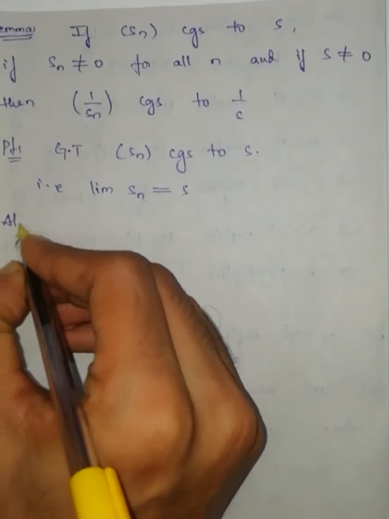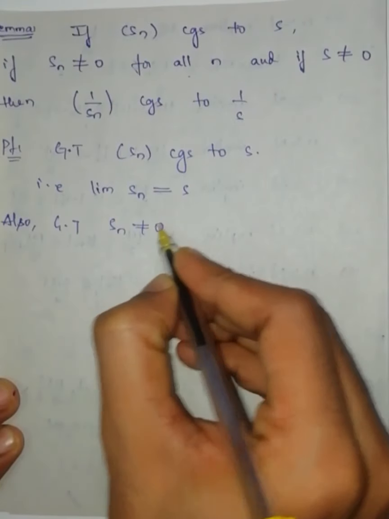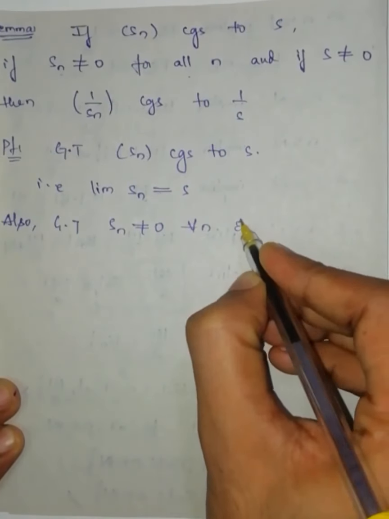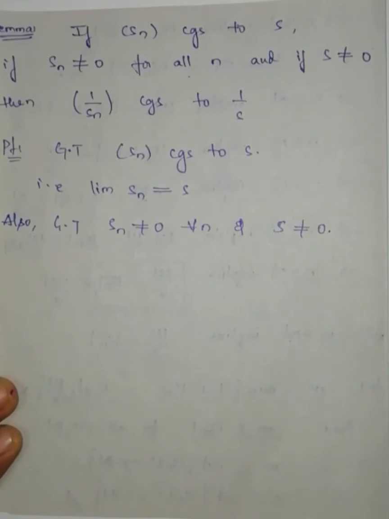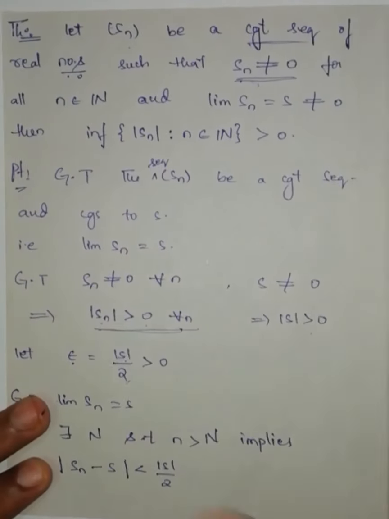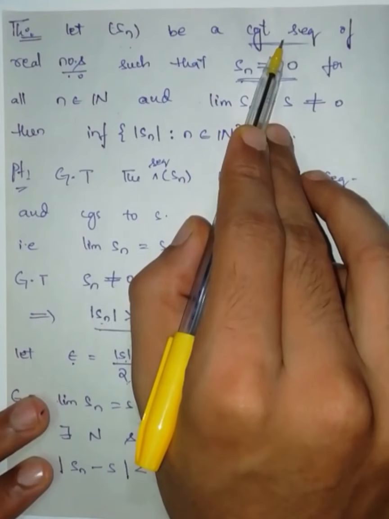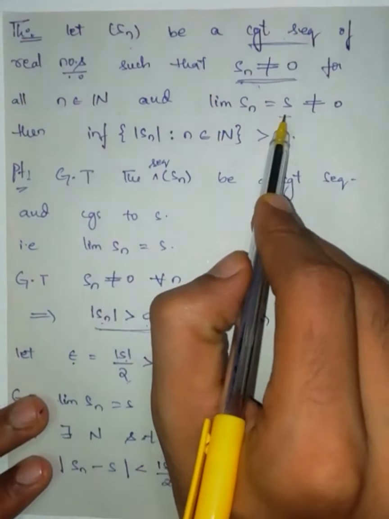Also given that no term of the sequence is equal to 0, Sn is not equal to 0 for all n and s is not equal to 0. Therefore, I can use the previous theorem. What the previous theorem says, if Sn is a convergent sequence and converges to s is not equal to 0 and Sn is not equal to 0 for all n, then its infimum is greater than 0.